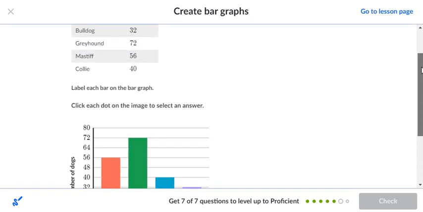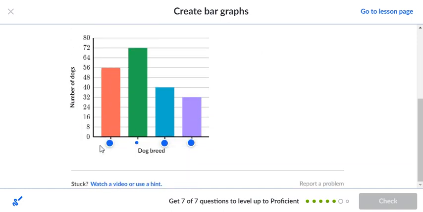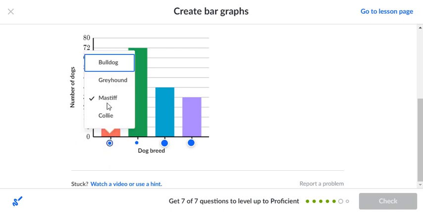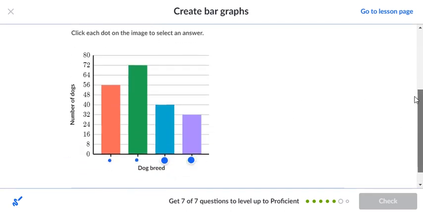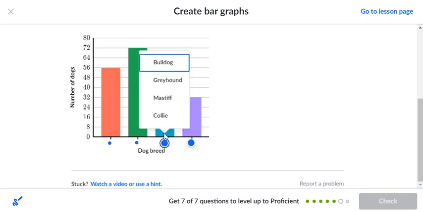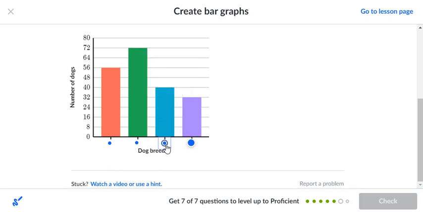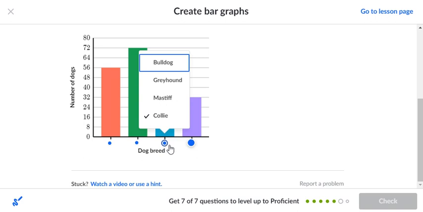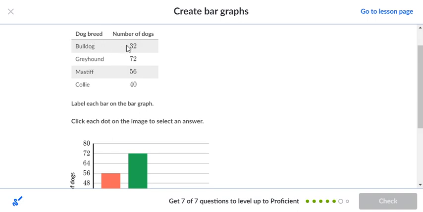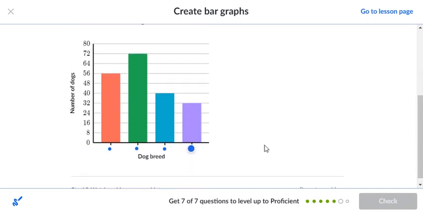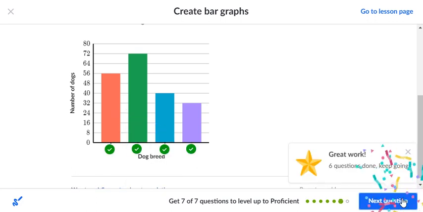We checked the greyhounds. Now this next one is 56, so that's the mastiff. So the orange should be a mastiff. So we click on the mastiff, and again, if I check it, you see the mastiff has been checked. Okay, the blue's at 40, so that's the collie. So let's find the collie. Let's check on the collie. If I want to check this, you can see that the collie's been checked. Now the last dog is at 32, and I believe that was the bulldog. Yes, it is. So there's the bulldog at 32. So let's find the bulldog here. Let's check the bulldog off. Okay, let's give it a shot, and it is correct.